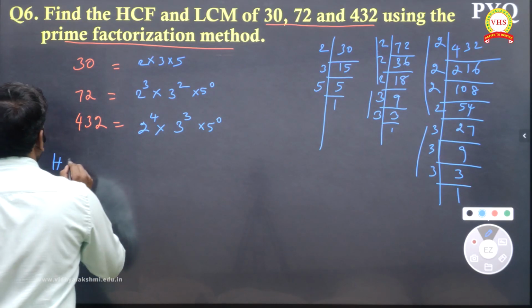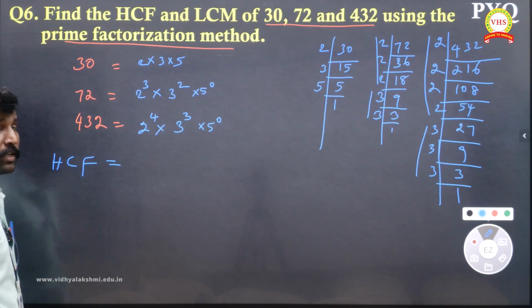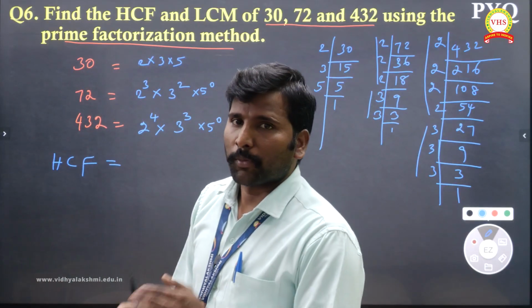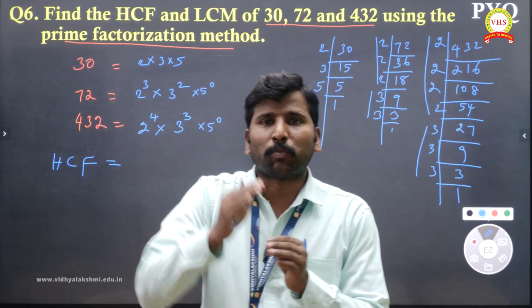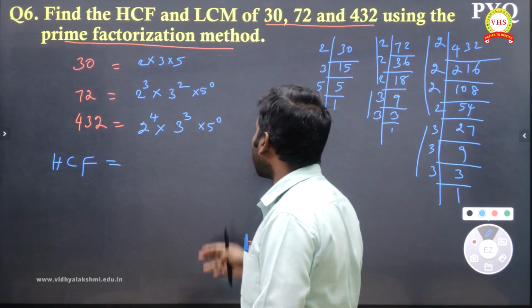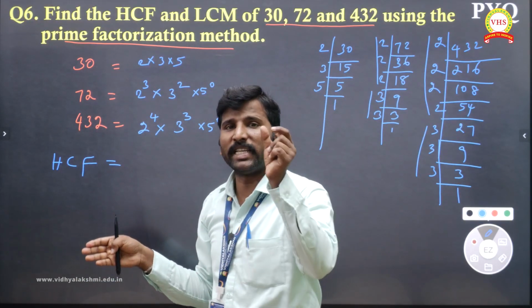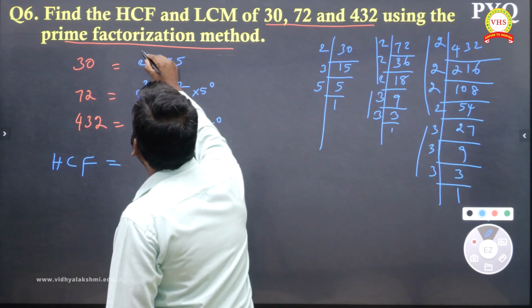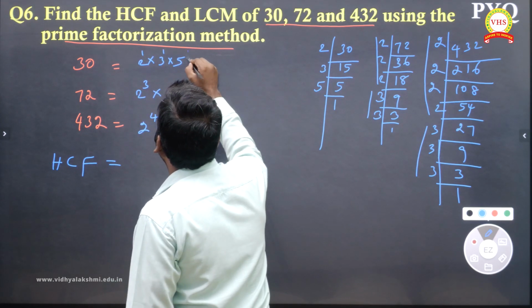First HCF. Do you remember the HCF definition? The abbreviation is highest common factor, but the definition is the product of the smallest powered numbers in common. In the prime factorization, whatever is common, you take the least power. So here 2 power 1, 3 power 1 and 5 power 1.